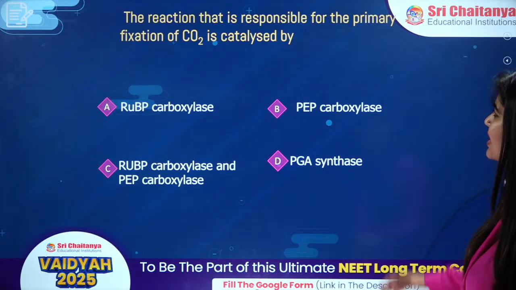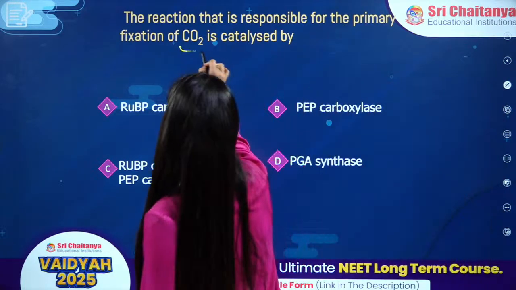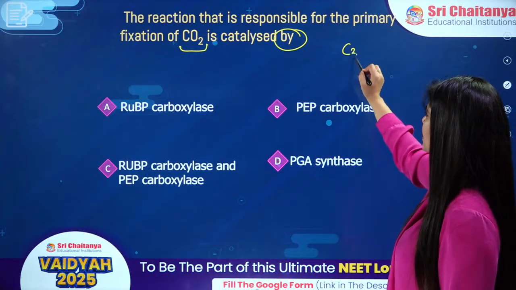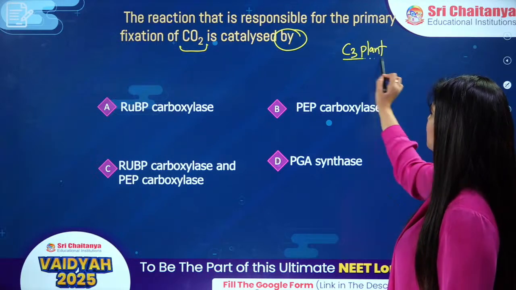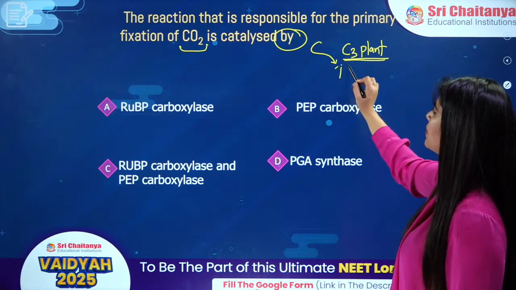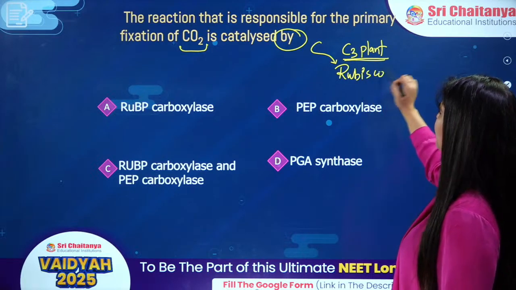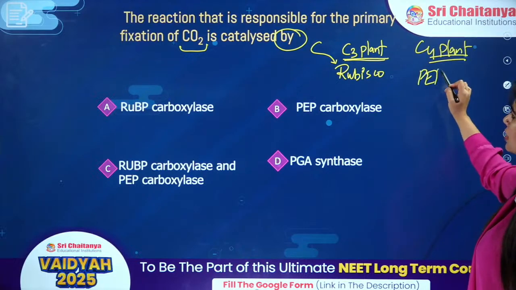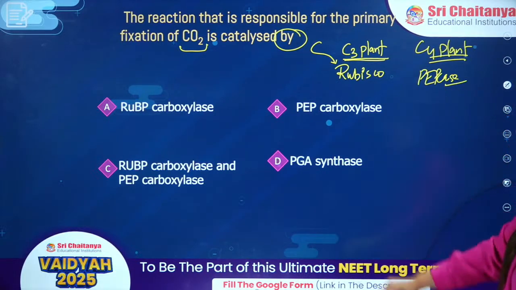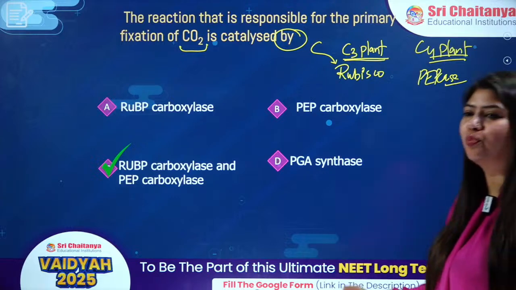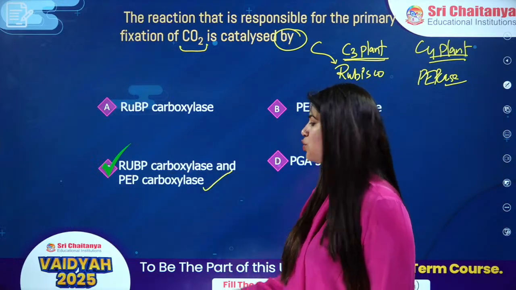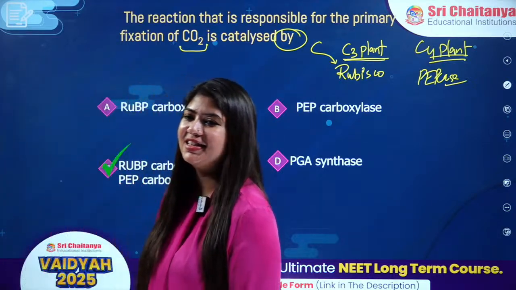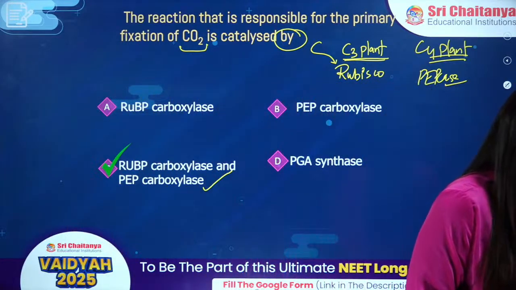Come on. The reaction that is responsible for the primary fixation of CO2 is catalyzed by primary fixation. Primary fixation in case of C3 plants, the primary fixation is done by rubisco, clear. But in case of C4 plant, the primary fixation is done by PEPase, right? Let's see. So, answer is both RuBP carboxylase, which is rubisco, and PEP carboxylase, which is PEPase. Clear, everybody? Yes, Monica. Yes, Rupa. Yes, Tilak. Clear, everybody? Is this clear?